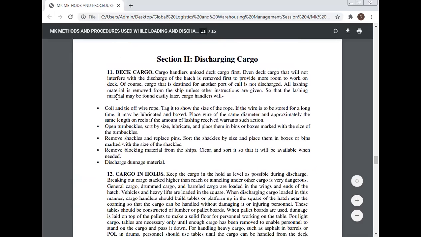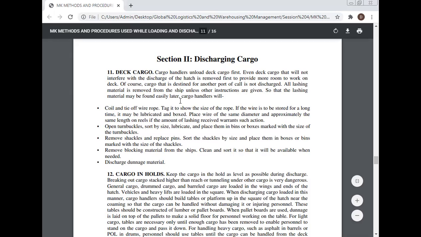Section 2, discharging cargo. Deck cargo. Cargo handlers unload deck cargo first. Even deck cargo that will not interfere with the discharge of the hatch is removed first to provide more room to work on the deck. Of course, cargo that is destined for another port of call is not discharged.